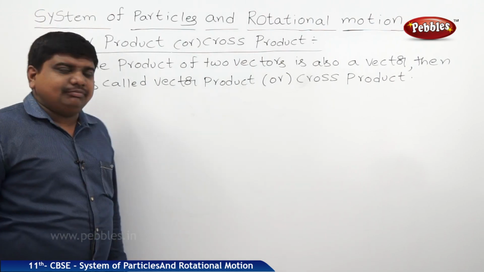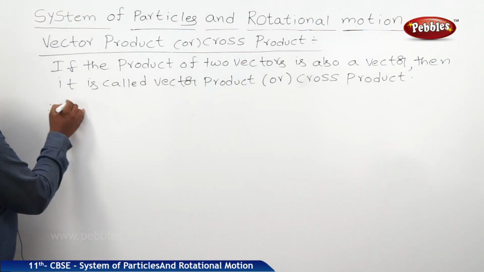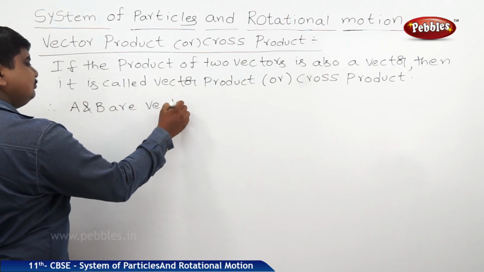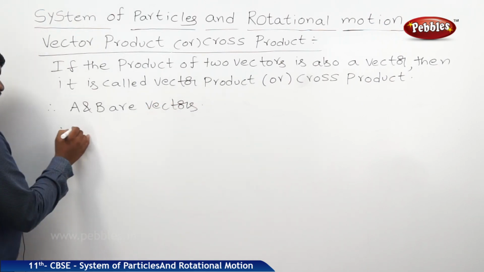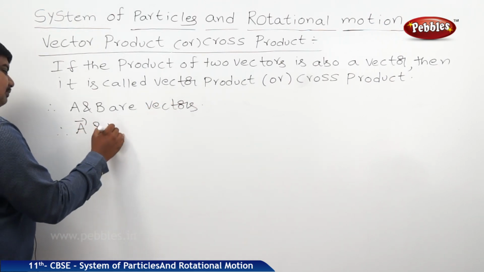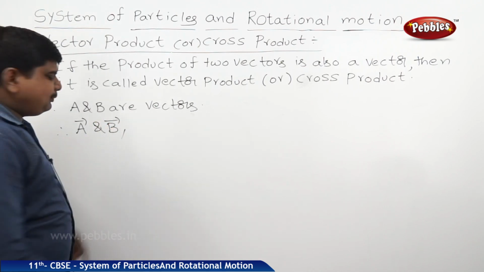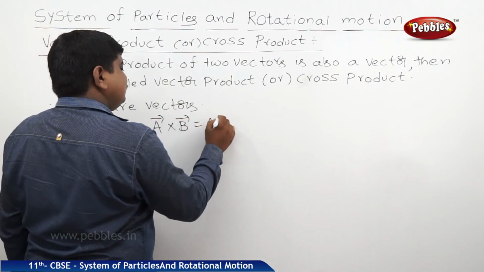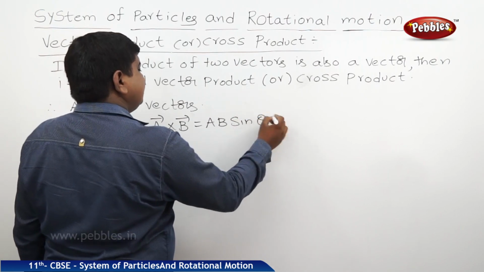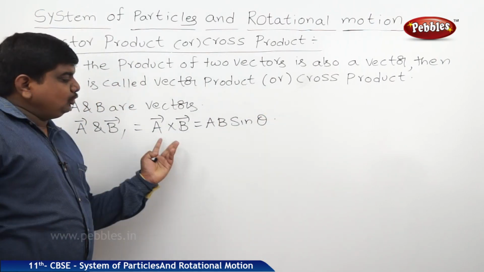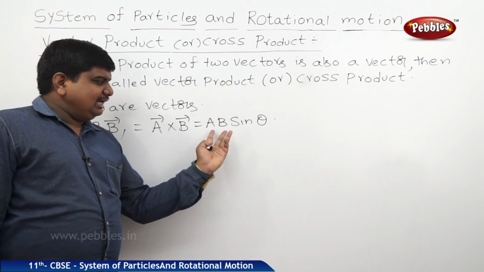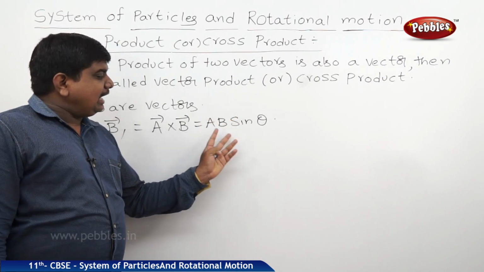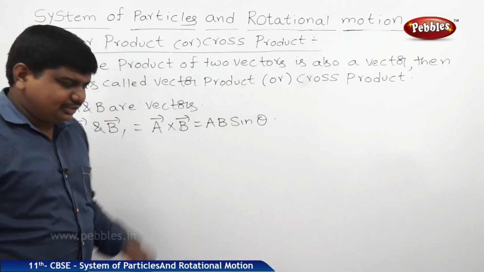What is the mathematical form for this cross product? Suppose A and B are vectors. We can represent them as A bar and B bar. Cross product means A bar cross B bar, which is equal to AB sin theta. So if two vectors are multiplied, we should multiply their magnitudes along with the sine of the angle between them, when they are projected mutually perpendicular to each other.